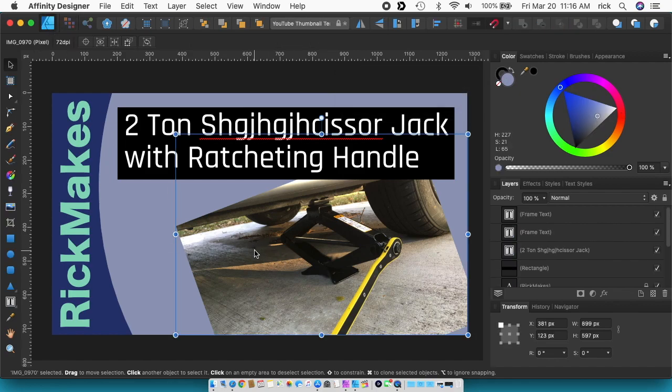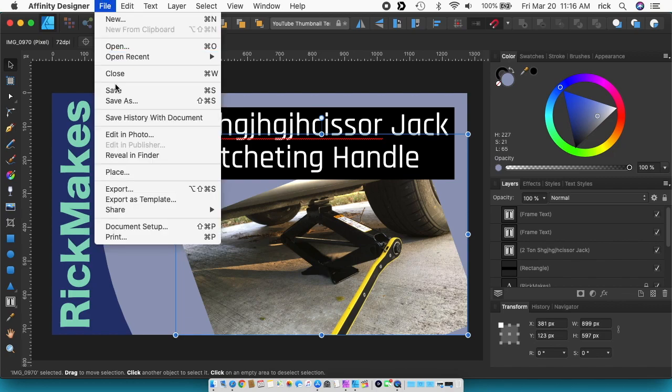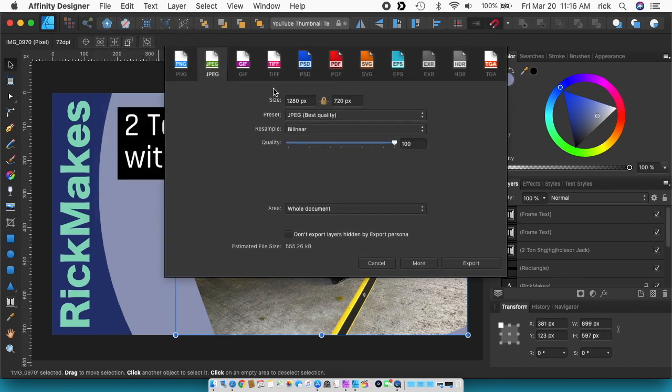Typically what I would do is take an image, and if I need to crop it, I'll go into Photo and cut it out. Then I'll bring it into Designer to create my thumbnail. I go up here and Save As to save the thumbnail, and then I go down here to Export. It has all these formats: PNG, JPEG, GIF, TIFF, PSD, PDF, SVG. You can do SVG and actually have vector art, say for a website. Also EPS, EXR, HDR, and TGA.